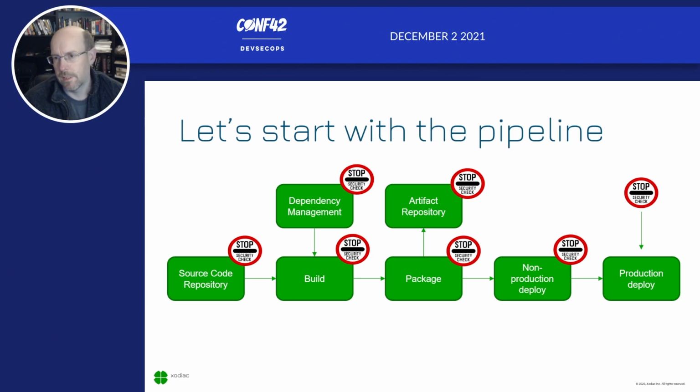We can introduce even things like linting and SCA into our source code repositories. We can look at dependency managing using artifact repositories, using scanning for open source vulnerabilities. We can look at tools inside of our building, look at SAST and DAST capabilities as we move through the pipeline. All of these enable us to gather more and more information about the state of our code and feed it back into the delivery team to help them understand what changes they need to make to become more secure in the way that they do delivery.